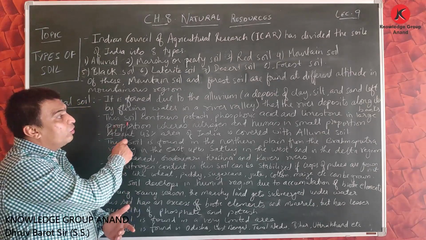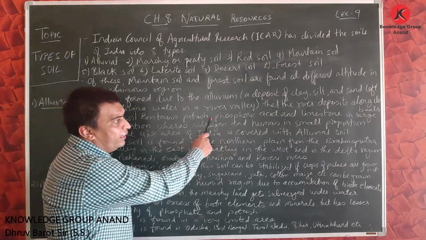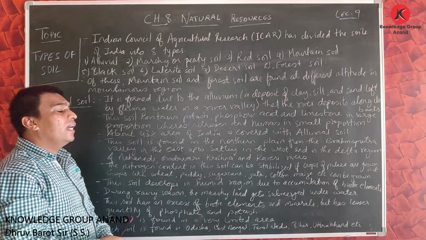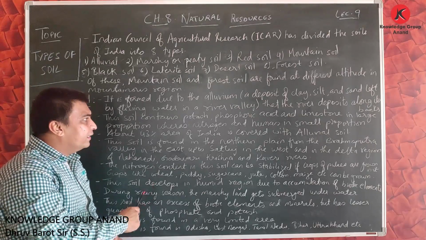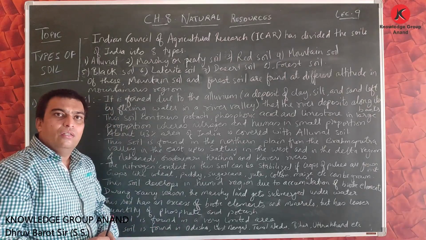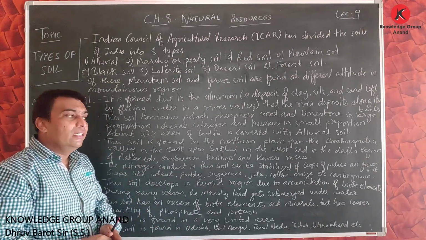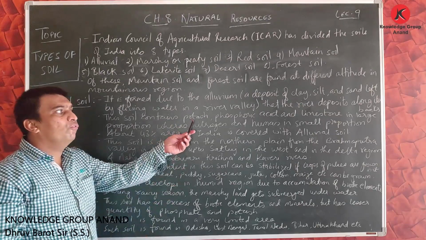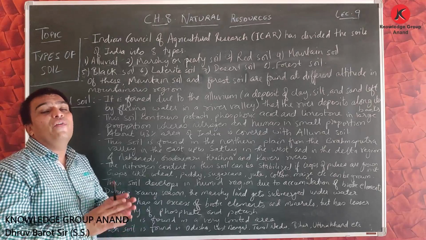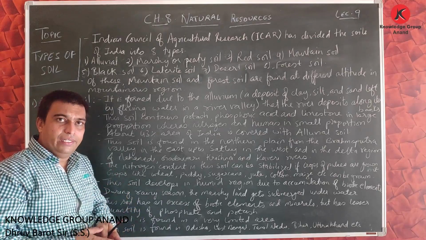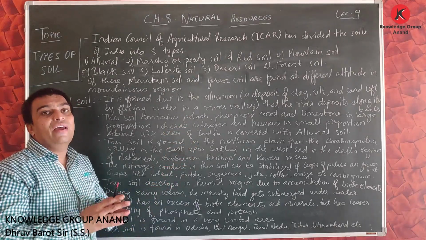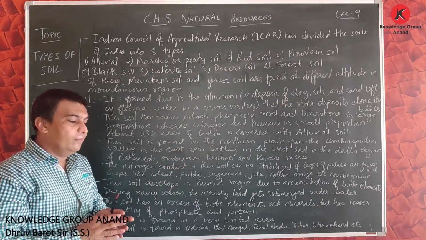This soil contains potash, phosphoric acid and limestone in a large proportion, whereas nitrogen and humus are in a very small proportion. Friends, here it is clearly mentioned that the content of potash, phosphoric acid and limestone is in an excessive quantity, whereas the content of nitrogen and humus is in a very lesser quantity.